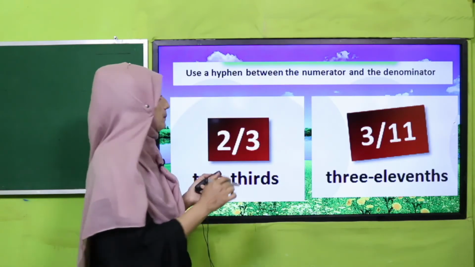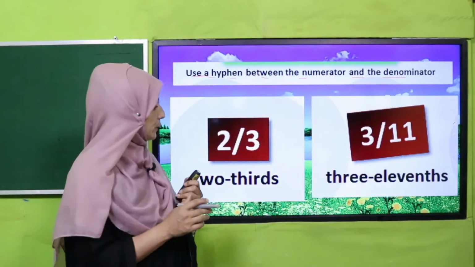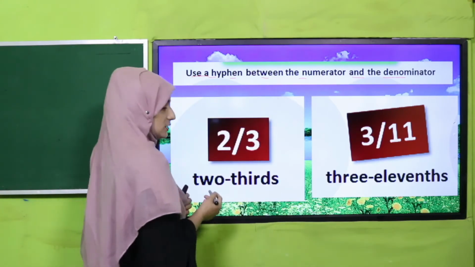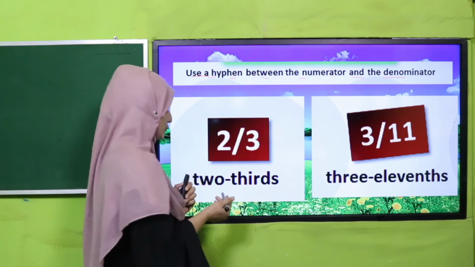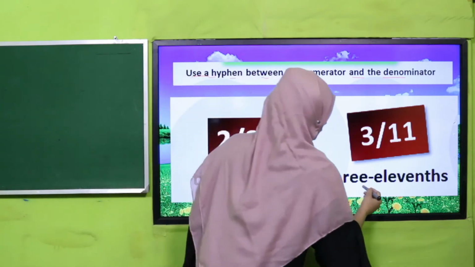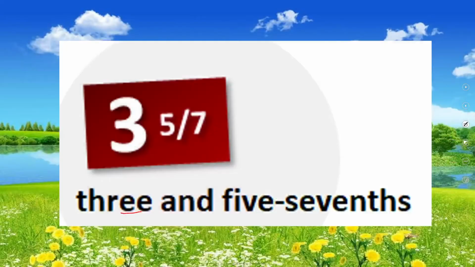Here are other examples also. Use a hyphen between the numerator and the denominator. In fractions, we have already learned in maths, my dear students, and in this regard your math teacher can also help you, that when we are writing the numerator and denominator in word form, then also we use a hyphen, like two-thirds, three-elevenths, and you can judge in these examples three-fifths and five-sevenths.